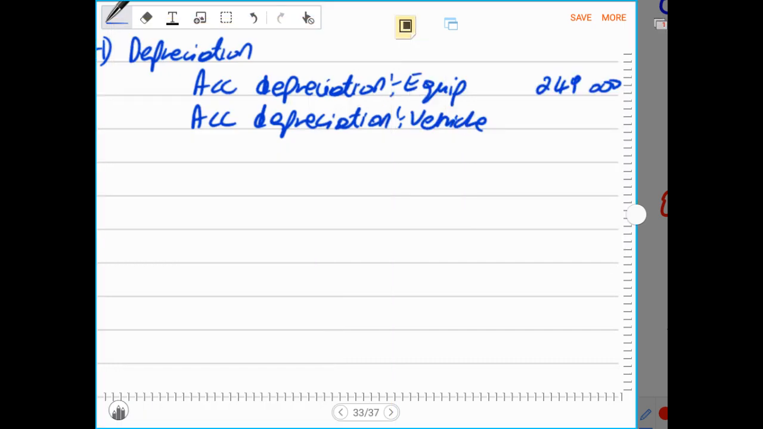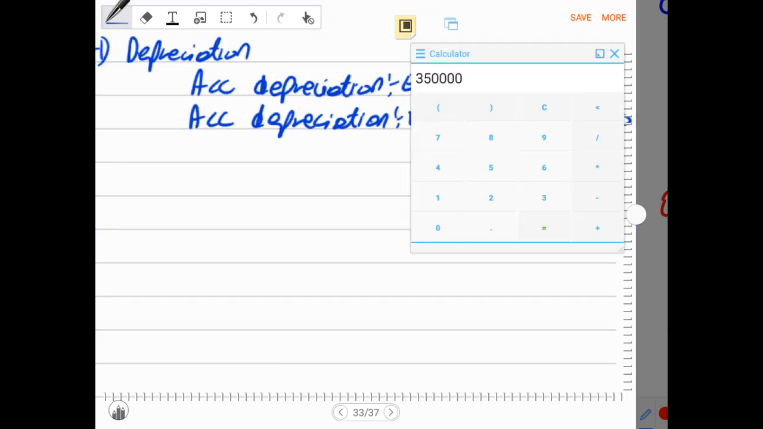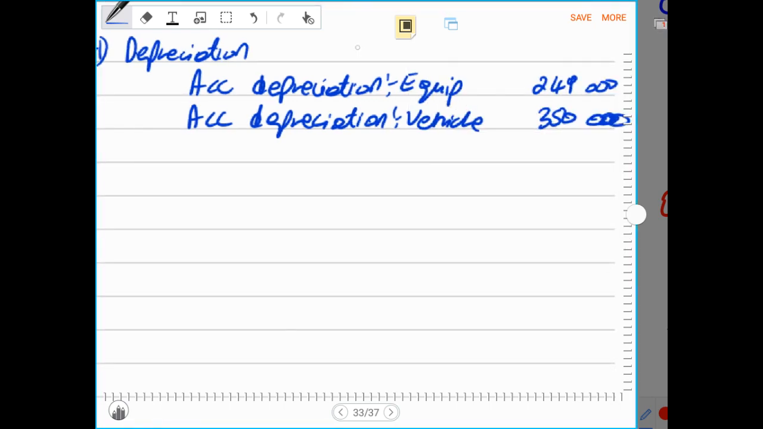So now let us record the depreciation here as 350,000 rands. Our total depreciation will be the sum of the two depreciations, plus 249,000 rands. That will give us 599,000 rands.